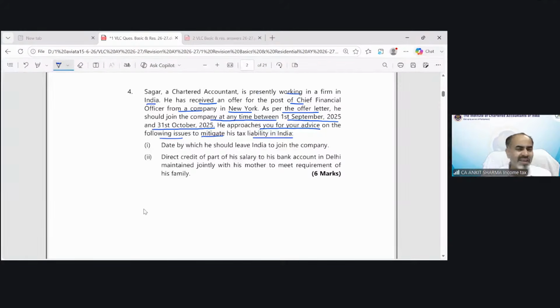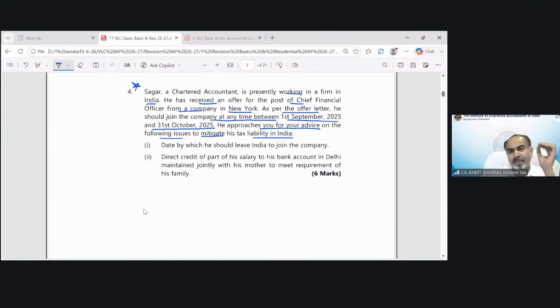And now you can see, even if you have the book in front of you, in which you have the residential status chapter, you need a different kind of skill to solve this question. This kind of question in examination, maybe you will be able to solve it, but you need to take a lot of time to understand how to solve it. And if you already practice this kind of question in revisionary classes, now you know how to apply or how to solve these kind of questions. So this is again a very different type of question.